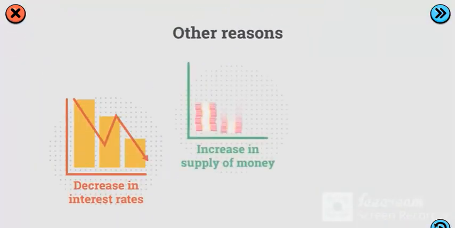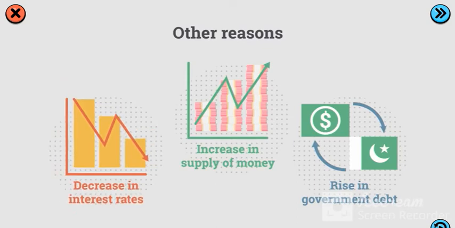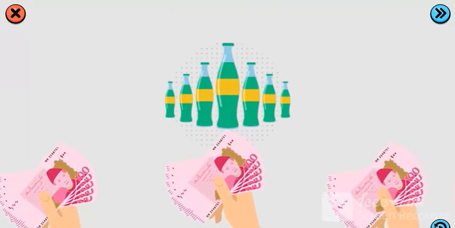There are many other reasons for why overall price levels for goods and services may rise. A decrease in interest rates, an increase in the supply of money, and a rise in government debt all mean that there is more money in the economy, chasing the same number of goods.